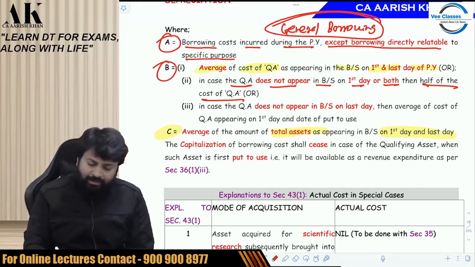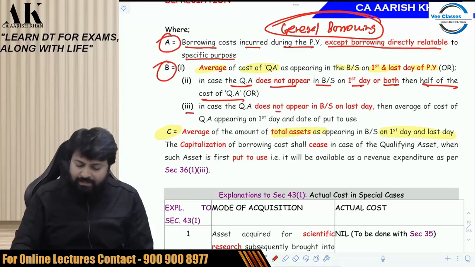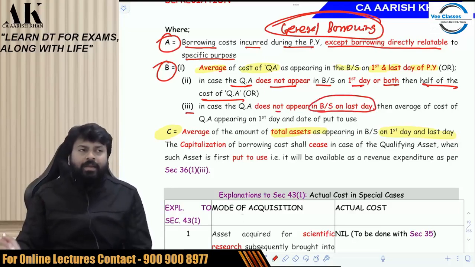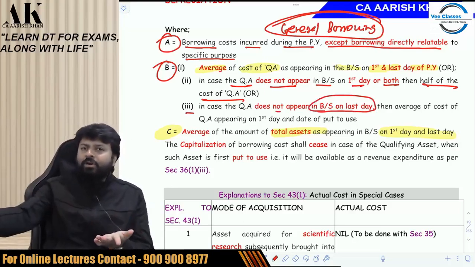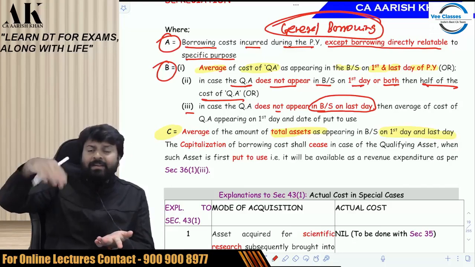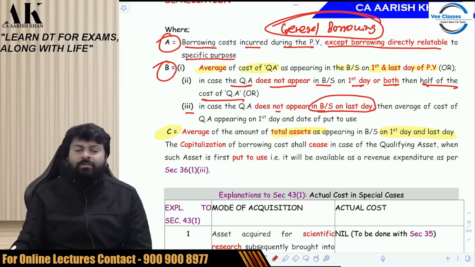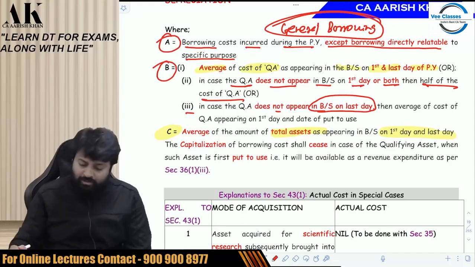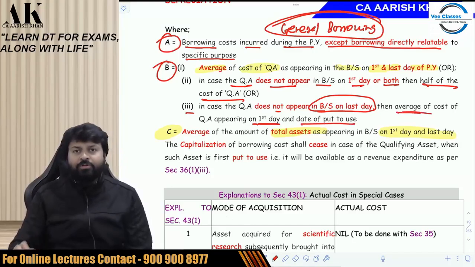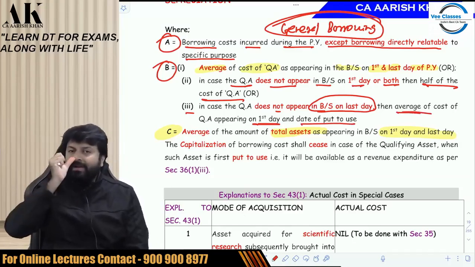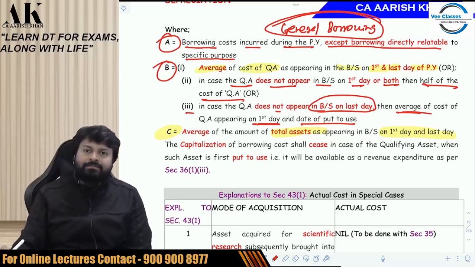Okay. Point number 3, the third possibility. In case the qualifying asset does not appear in the balance sheet on the last day, it means it appears on the first day. It was there on the first day, but it was not there on the last day, because in the meanwhile, during the year itself, the qualifying asset is no more qualifying. It is ready for its use now. Then take the average of the cost on the first day and the value on the date it was put to use.